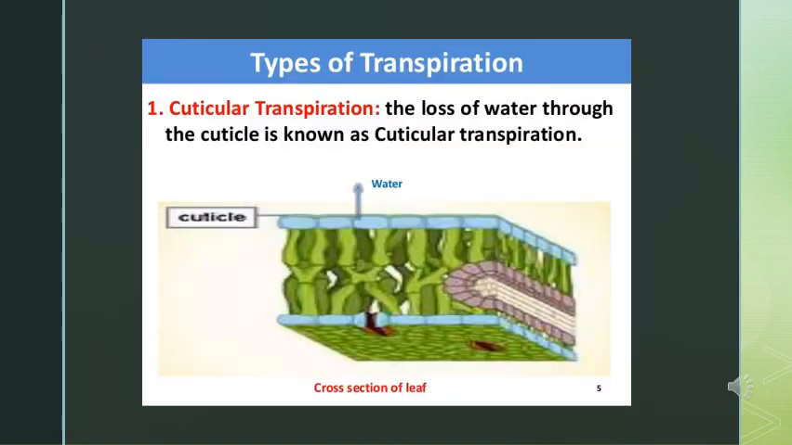First is cuticular transpiration. It is the transpiration which takes place through cuticle. And what is this cuticle? Cuticle is the multi-layered waxy deposit that generally covers the leaves of the plants. Even though it is impermeable to water, a certain amount of water can pass through it. The amount of water lost depends on the thickness of the cuticle.